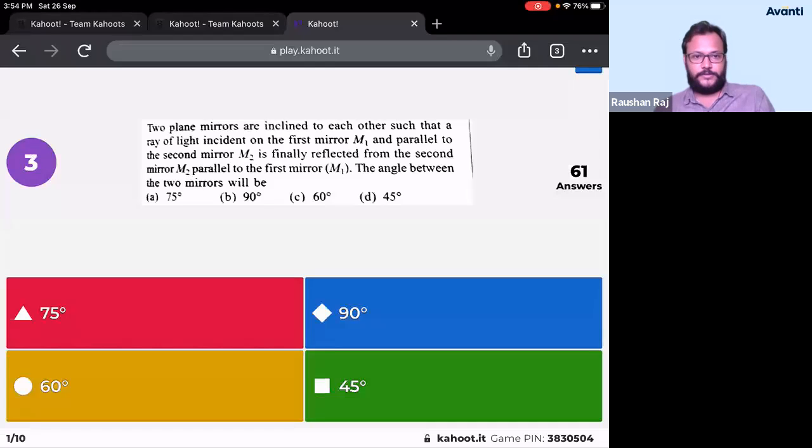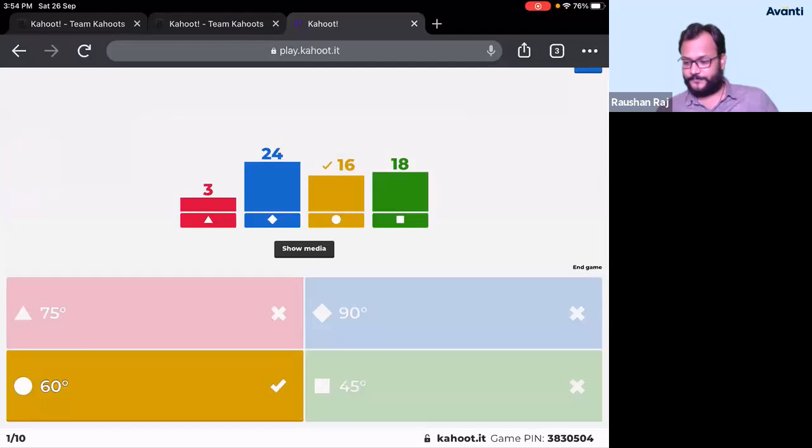All right, so this is it. 61 of you have answered, and the correct answer for this question is 60 degrees. Only 16 of you got the correct answer. The rest of you got an incorrect answer. Guys, please try to draw the diagram. You'll get an equilateral triangle. Okay? You'll get an equilateral triangle. I don't want to go to the notebook page, otherwise it will start lagging again.